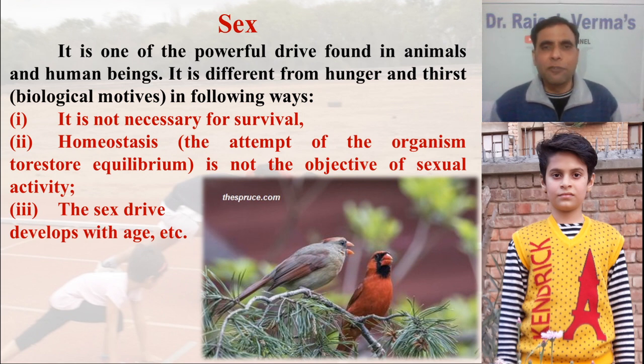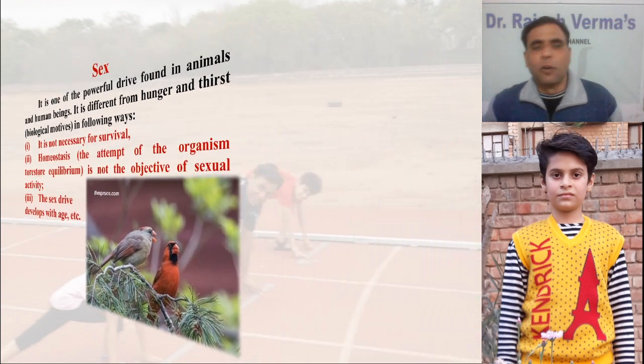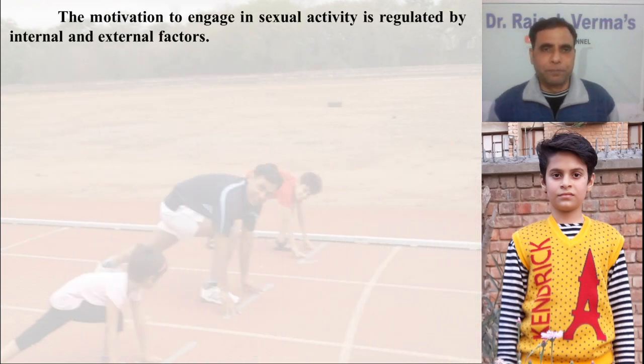The third difference between the sex motive and hunger and thirst is that the sex drive develops with age, whereas hunger and thirst are there in us from the moment we are born. The third motive, sexual activity, develops with age; it is not an innate motive.